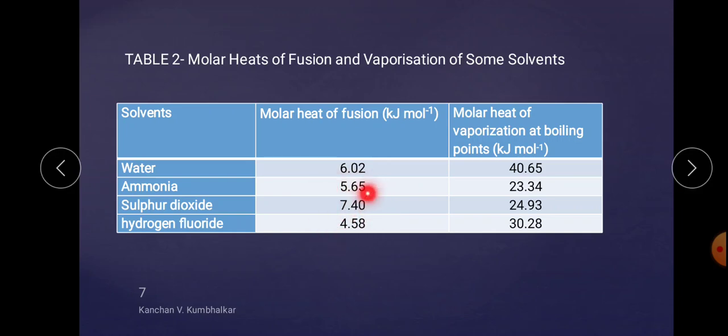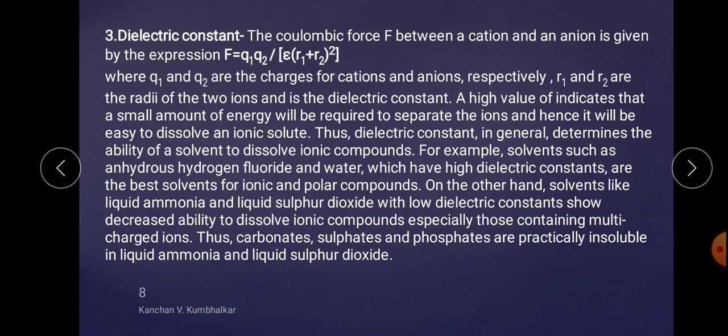So SO2 is much stronger as compared to hydrogen fluoride, and water and ammonia require about an equal amount of heat, meaning the molecular arrangement or the intermolecular force of attraction between the molecules of ammonia and water is considered similar. Now the next characterization is the dielectric constant.